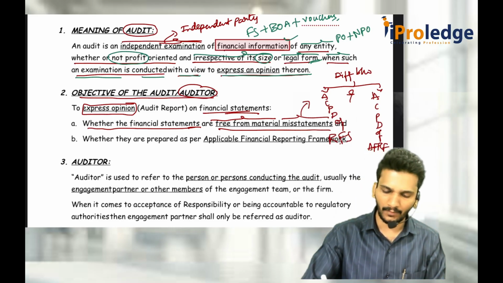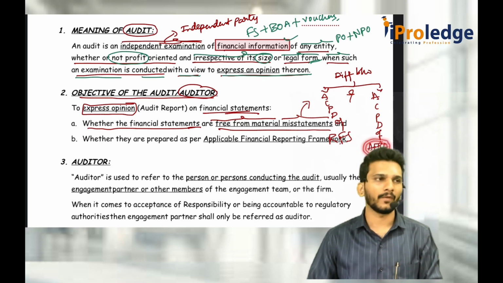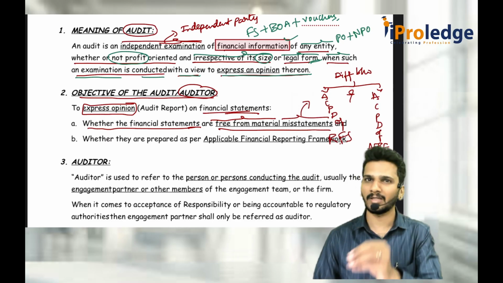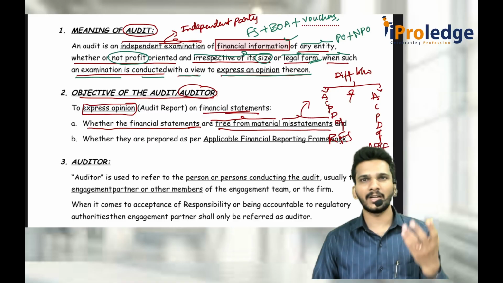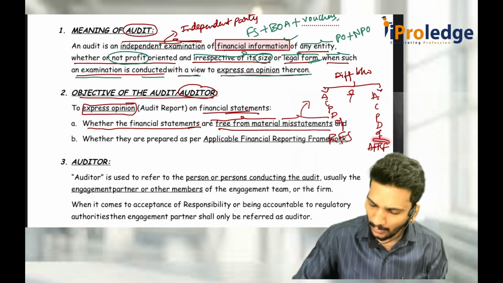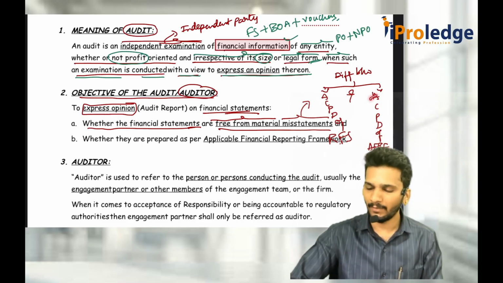Sir, what are reported financial statements? What is AFRF, the applicable financial reporting framework? Whenever you prepare a financial statement, there are some frameworks. You should follow some accounting standards, you should follow Schedule 3, and if you are a special entity, the Banking Regulation Act, everything has to be followed. What is required to be prepared as per the applicable financial reporting framework, what is ACPD, we will discuss.